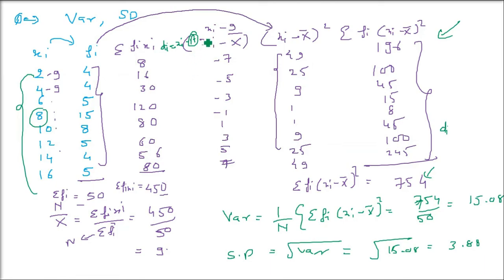Okay. So we'll try to take a proper question, so that we understand this. So I'm taking another question. Now we are applying the actual method. And the third example will be on the basis of the division by h. So let me just write an example.